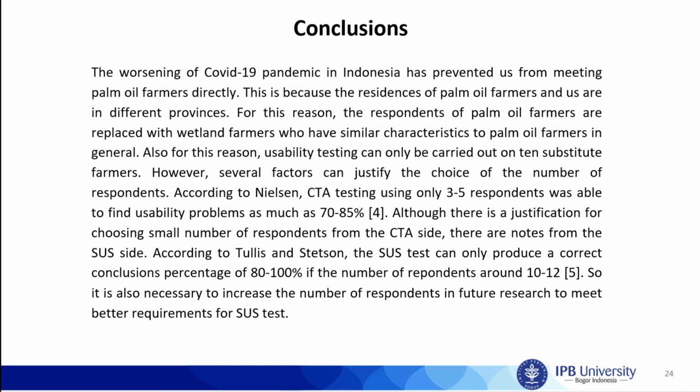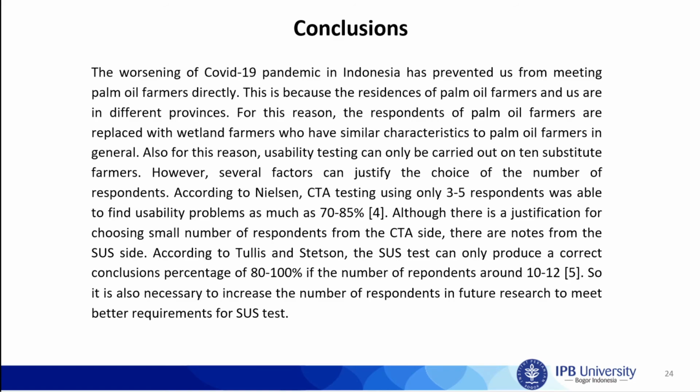However, several factors can justify the choice of the number of respondents. According to Nielsen, CTA testing using only 3 to 5 respondents was able to find usability problems as much as 70 to 85%. Although there is a justification for choosing a small number of respondents from the CTA side,